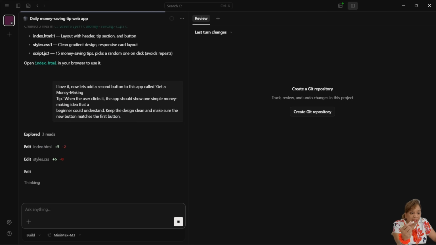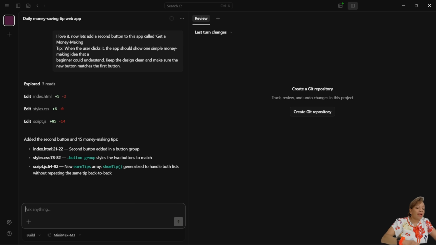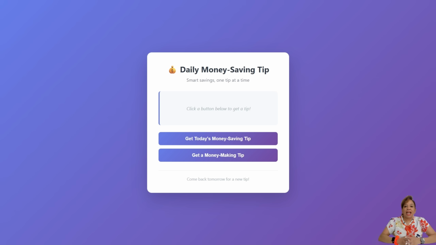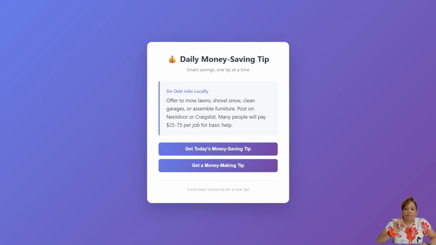Now I'm going to add a button and now I'm going to have money making ideas added to my saving tips. Okay. There you go. Generalize to handle both lists without repeating. Now, daily money saving tips. Okay. Now we're going to do money making tips.